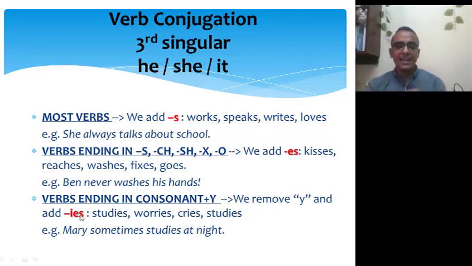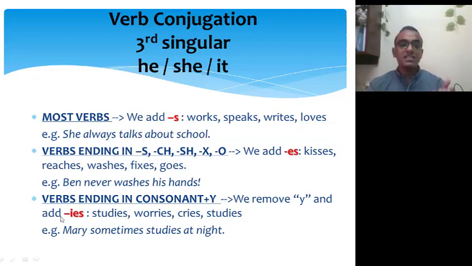If the verb ends with Y, and before the Y we have a consonant. Okay, a consonant means it's not a vowel sound like A, I, E, U, O. Of course you know this. So if the verb ends with Y, and before the Y we have a consonant, we are going to remove the Y and add IES. Let's have some examples. Here, verb ending in consonant plus Y, we remove Y and add IES.